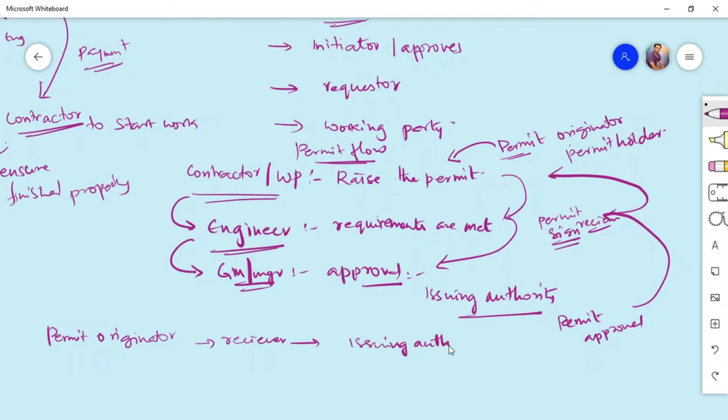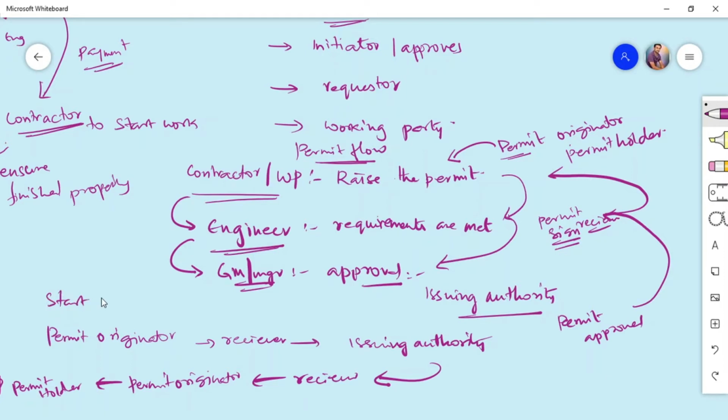If the issuing authority adds some comments because he thinks extra safety precautions are required, the receiver will check that and give it to the permit originator, and take approval from the originator stating that these are other requirements that have to be met as per the site condition. Once these are met, the permit originator will give the permit to the permit holder, and they will start the work. So this is how the work is initiated after taking PTW.